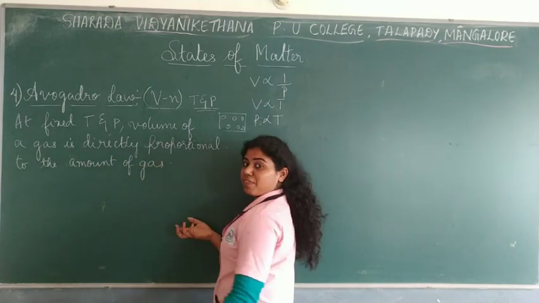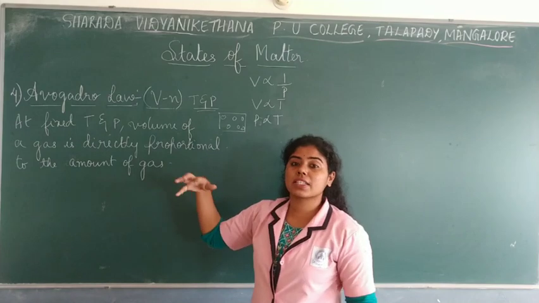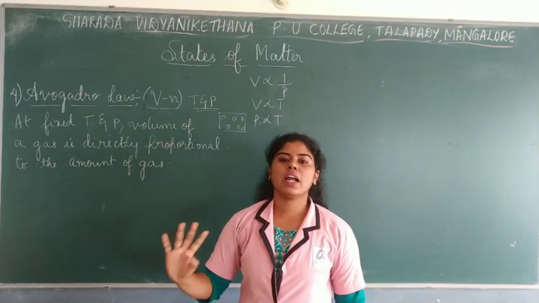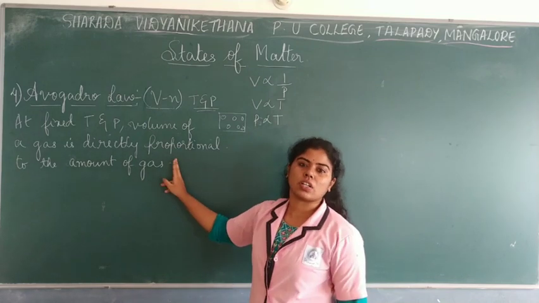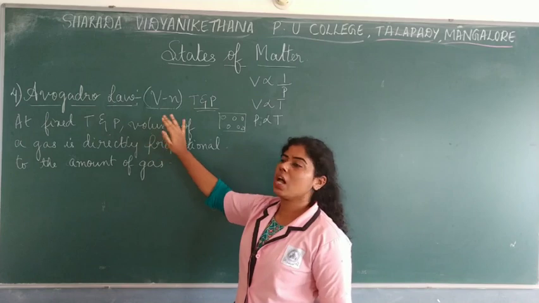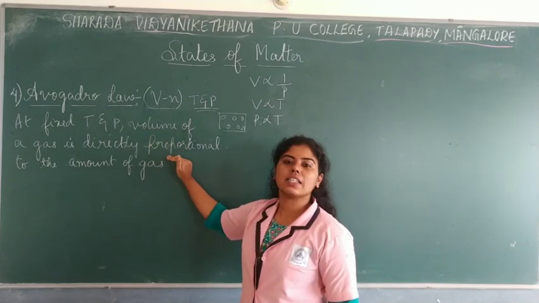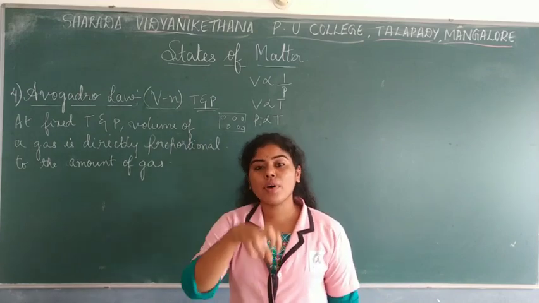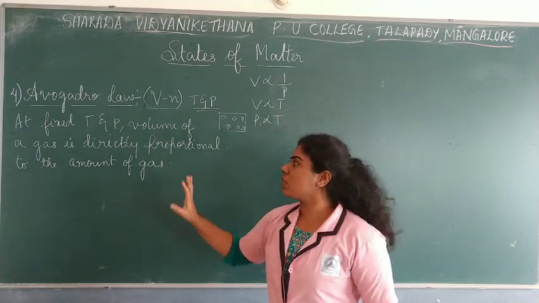Now this has to be a fixed number, the mass cannot vary. For a fixed mass of gas, the volume will vary directly proportional to each other. So this is what the law says: at fixed temperature and pressure, the volume of the gas is directly proportional to the amount of gas taken, or the number of molecules taken.